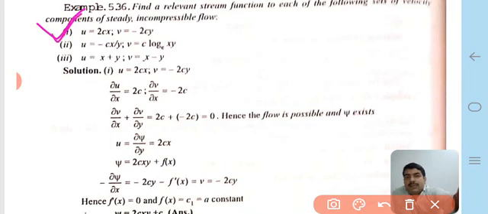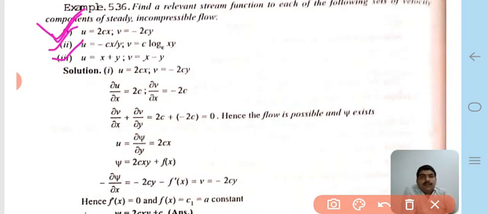Three types of velocity components are given here. First, u is equal to 2cx and v is equal to minus 2cy. Second, u is equal to minus cx upon y and v is equal to c log e xy. Third, u is equal to x plus y and v is equal to x minus y. Three types of velocity functions are given here.